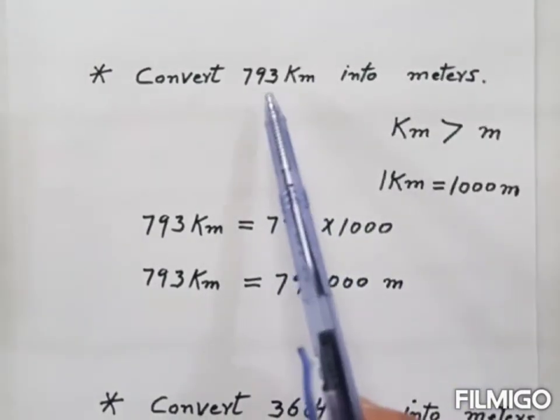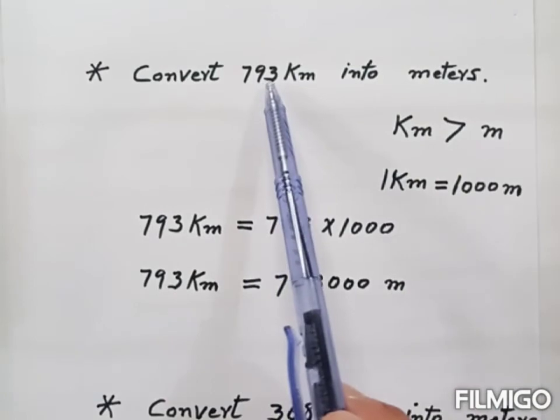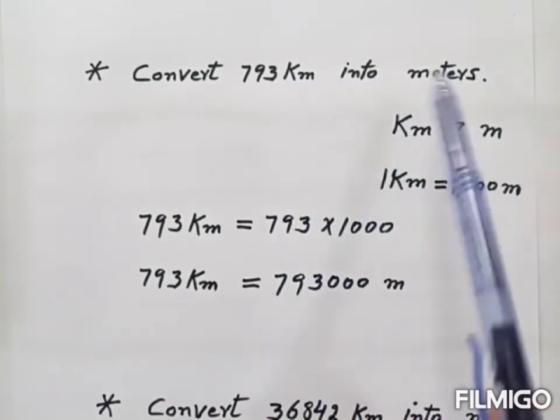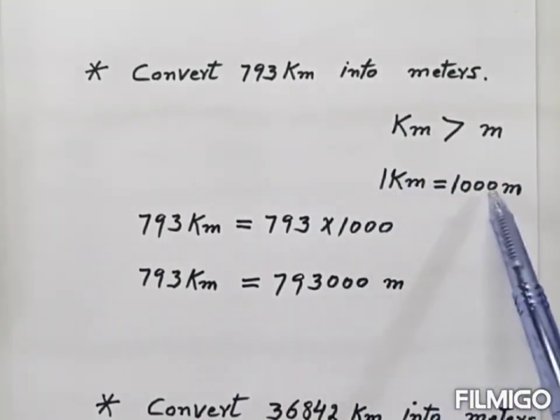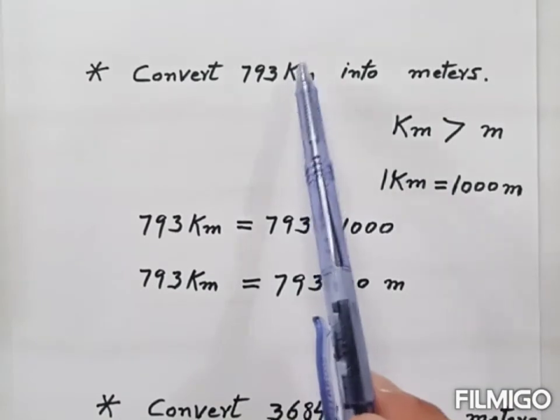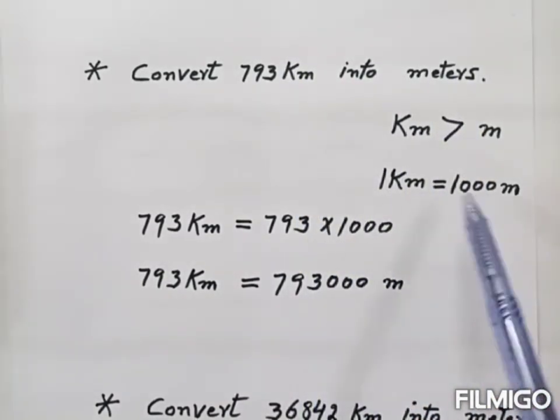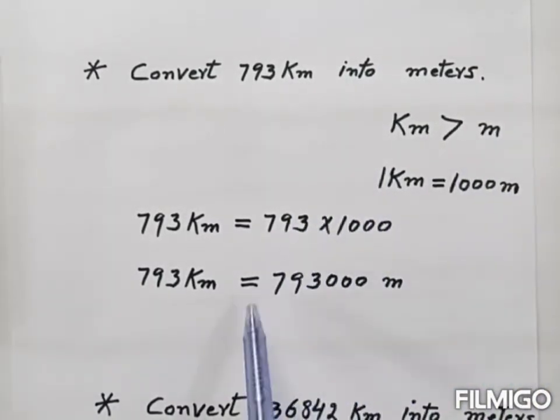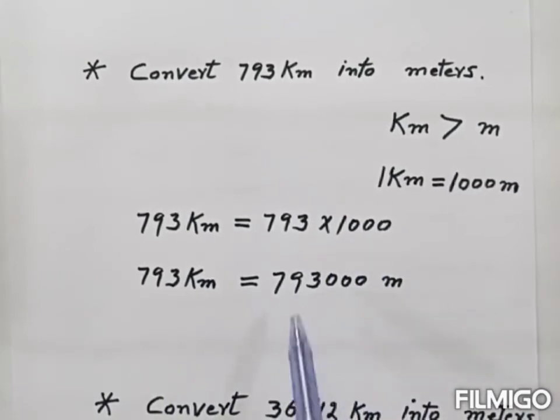So here we again convert big unit into small unit. Convert 793 kilometer into meters. Kilometer is big unit, meter is small unit. 1 kilometer is equal to 1000 meter. So here we convert big unit into small unit, so we multiply this number with 1000. And when we multiply this number with 1000, then we get this. So 793 kilometer is equal to this much meter. So this is the answer.